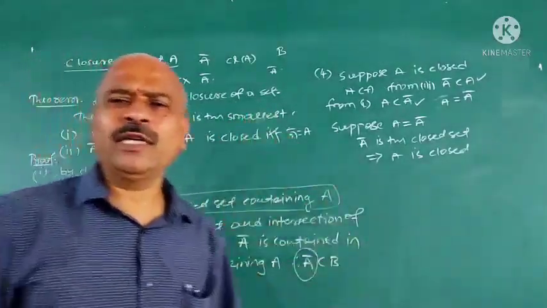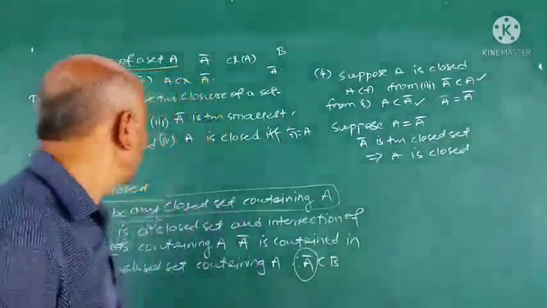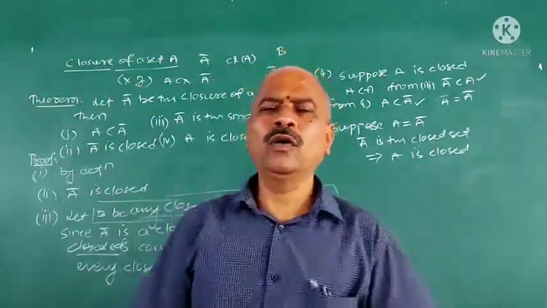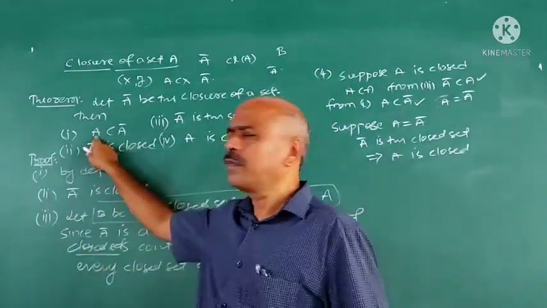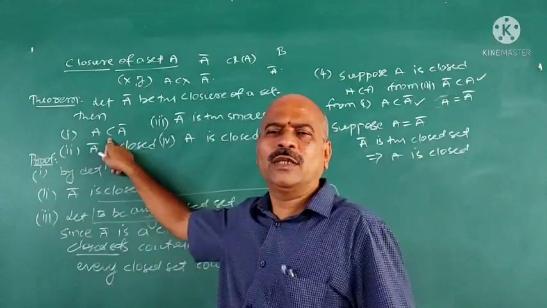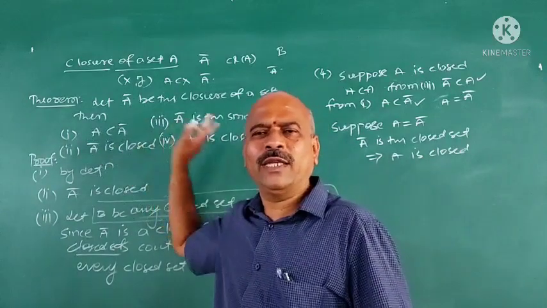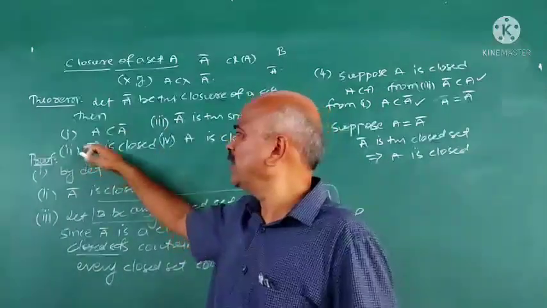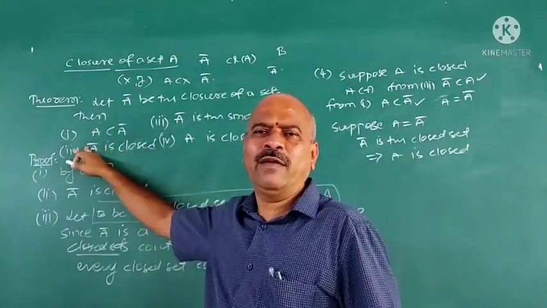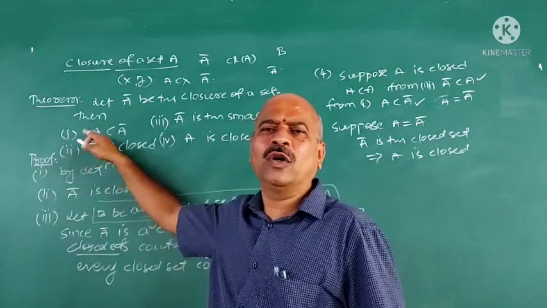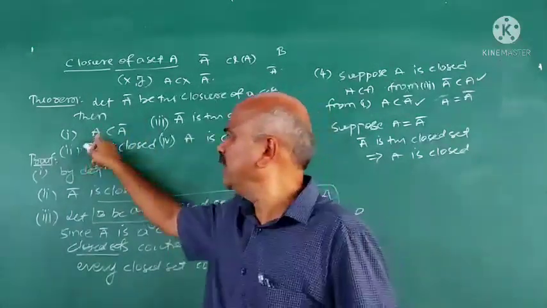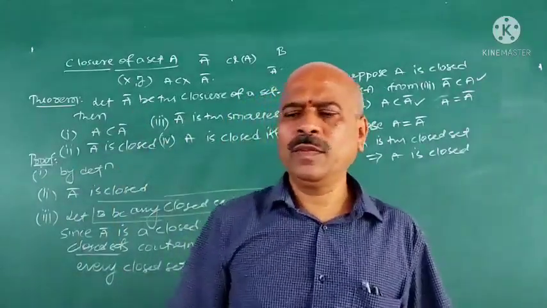See, these results are important. They may be converted into objective questions like this. A is contained in A closure. How do you convert this into an objective question? Suppose A closure is the closure of A. That is the question. Then 4 alternative answers: A is contained in A closure, A closure is contained in A, A is not contained in A closure, and none of these. Then the answer is A is contained in A closure.